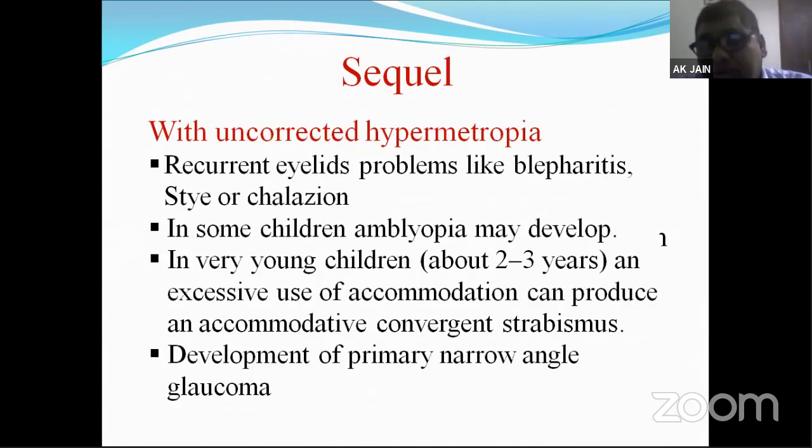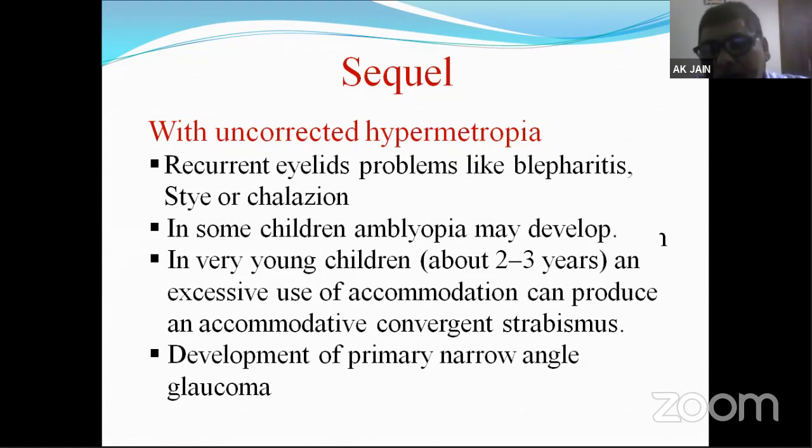If we keep these hypermetropes uncorrected, what will happen? In case of myopes, that we'll see further with the myopes. But for the hypermetropes, if they remain uncorrected, they can develop recurrent eyelid problems like blepharitis.